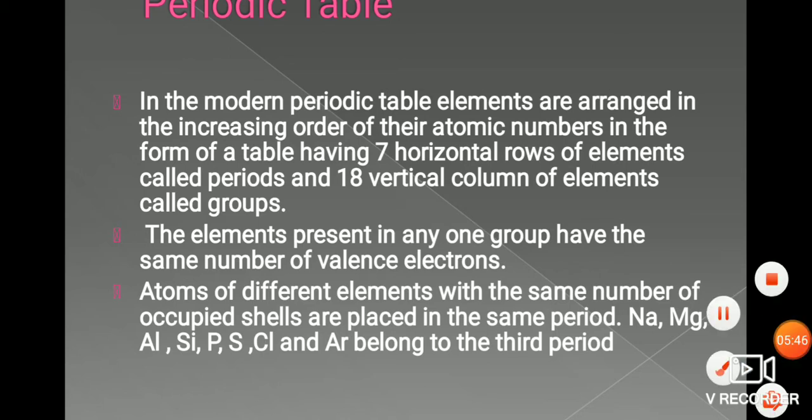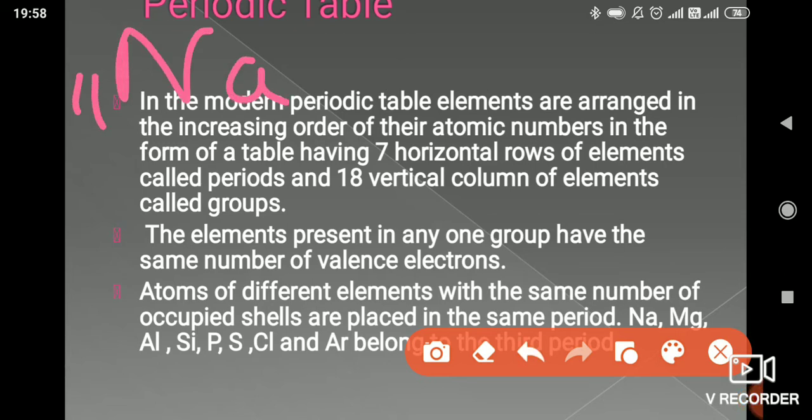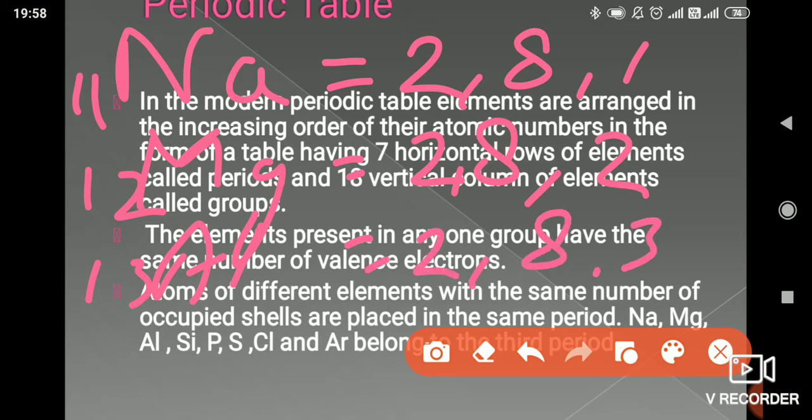If you go with aluminium, it is 2, 8, 3. Like sodium, because it has 11 electrons, it is 2, 8, 1. Magnesium has 12, so it is 2, 8, 2. Aluminium has 13, so 2, 8, 3. In this way, if you go with all the elements like silicon, phosphorus, sulfur, chlorine and argon, you will see that they are only assigned positions in the K, L and M shells.